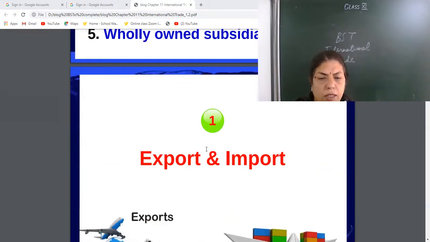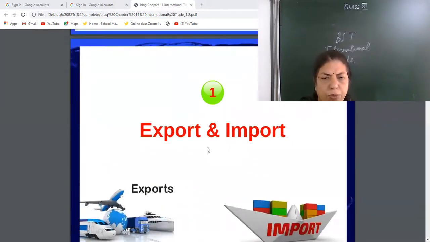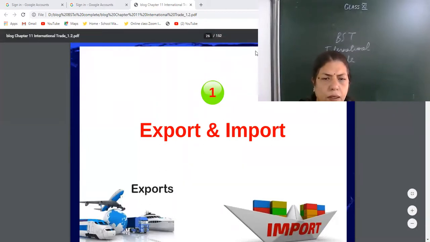Now, first is export and import. The first way of entering into international business is export and import. Export means sell to other countries. If India sells spices to European countries, that is export. And if we are buying electrical appliances from China, that is import.